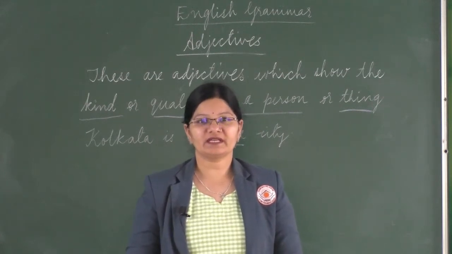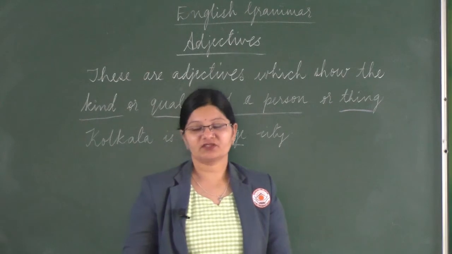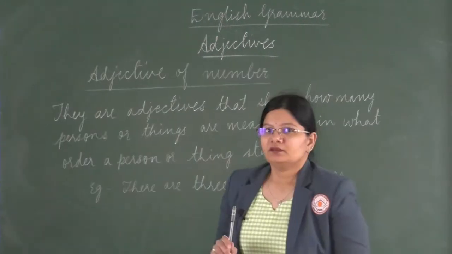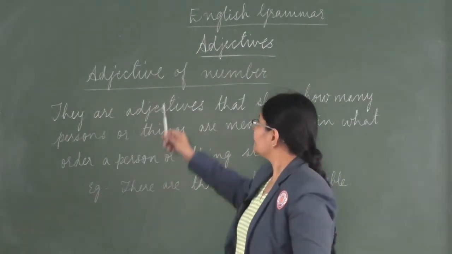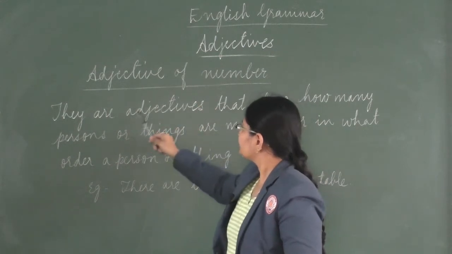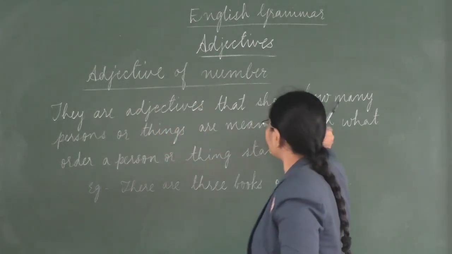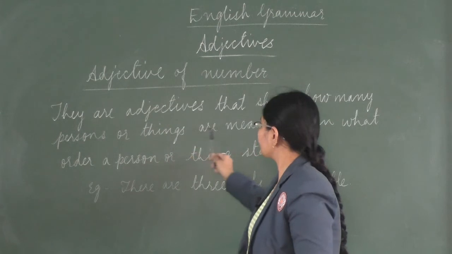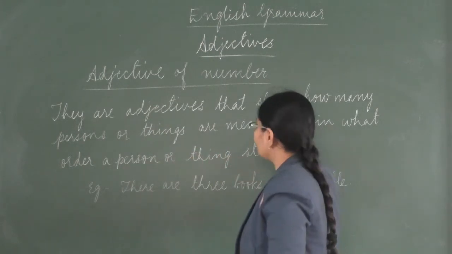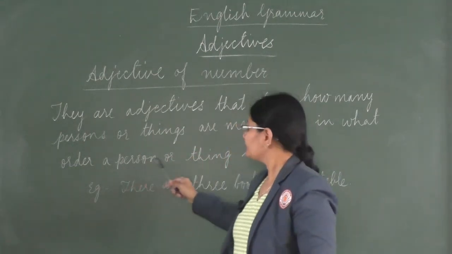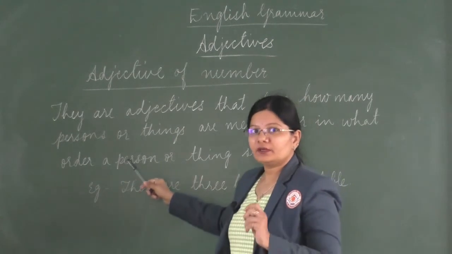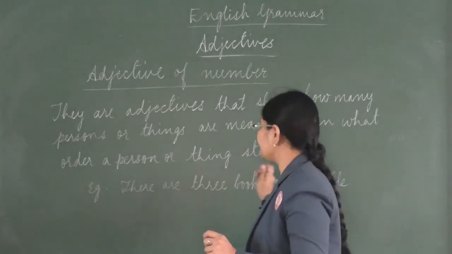Let's move on to the next one, that is adjectives of number. These are adjectives that show how many persons or things are meant, or in what order a person or thing stands.